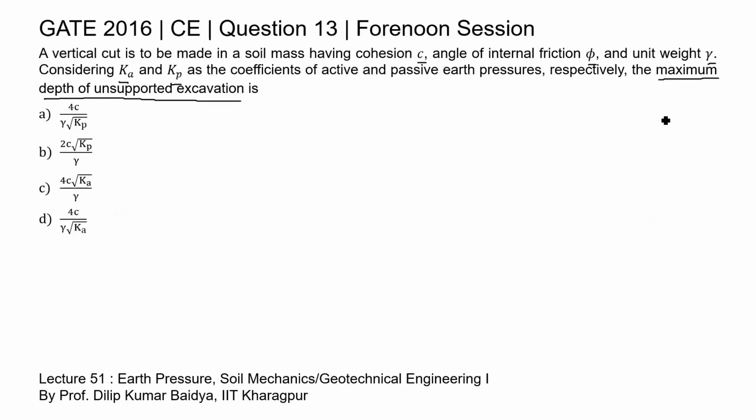So in this question we need to answer the maximum depth of unsupported excavation, which is 2z0, that is 4c by gamma root over Ka. So 4c by gamma root over Ka is given in option D. So option D will be the correct answer for this question.